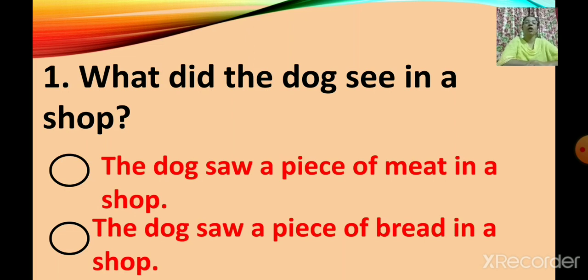Second option is the dog saw a piece of bread in a shop. So what did he see in the shop? A piece of meat or a piece of bread? Think and give the answer. Yes, the dog saw a piece of meat. So click on first option. The dog saw a piece of meat in a shop. Okay. Second one.